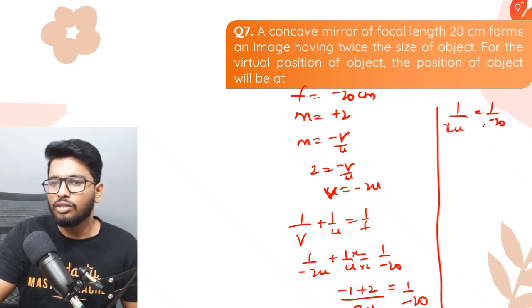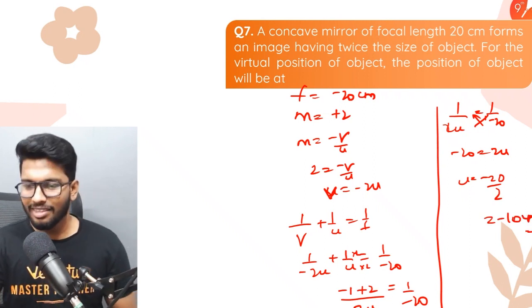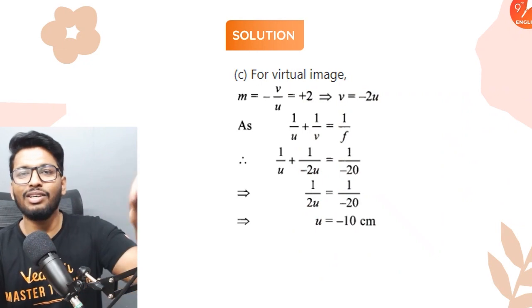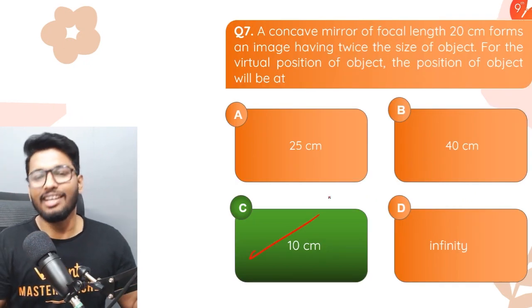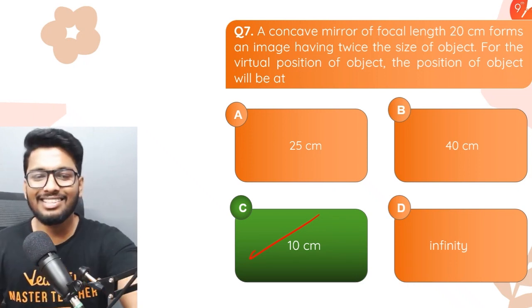Cross multiply once again. So that's minus 20, which is equal to 2U. So U is equal to minus 20 divided by 2, which is equal to minus 10 centimeters. That's all. So the answer is going to be U is equal to minus 10 centimeters. In this case, 10 centimeters. That's it, people. Moving on to the next question.